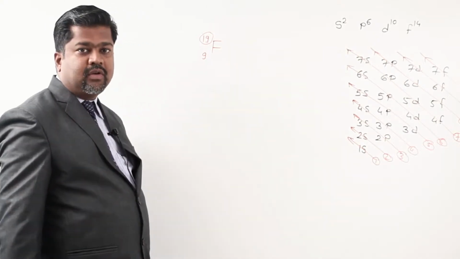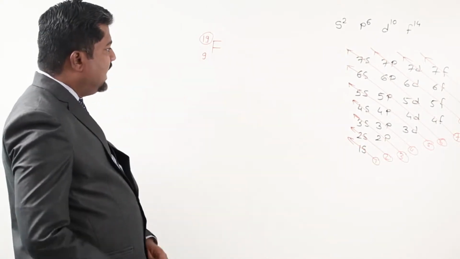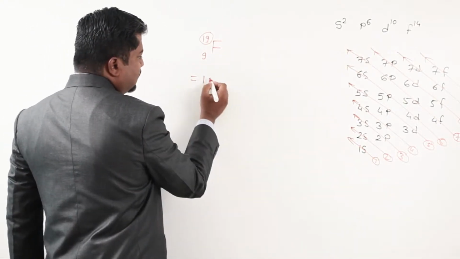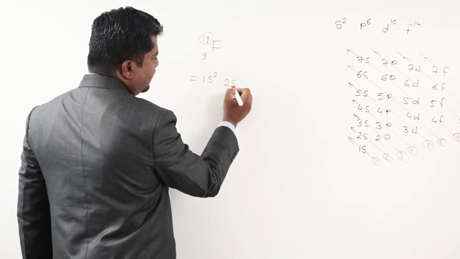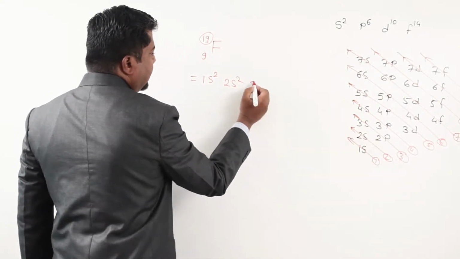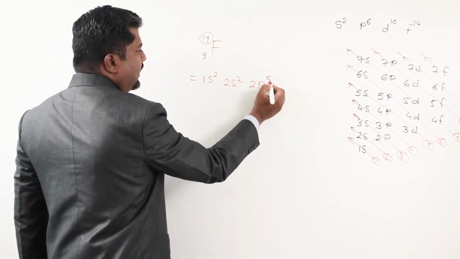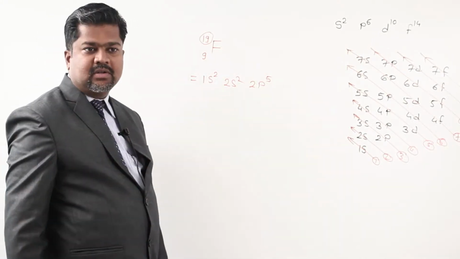You can carry out the electronic configuration. You are aware the atomic number is 9, so 9 electrons I have to accommodate. So it is 1s2, 2s2, then 2p. But there are already 4 electrons, so the remainder is 5. So I have to give 5 electrons.